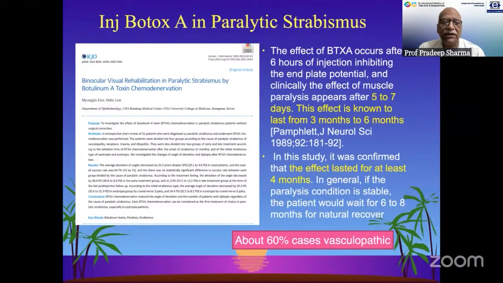Even the recent study from the Korean journal, which has talked about Botox, has shown that in 60% of these cases, which were vasculopathic, recovered. So it's majorly the vasculopathic cases which are going to recover in 3 months' time on their own. So it doesn't serve much. But if the patient wants an expedited recovery, then Botox can be injected in the contralateral muscle to have an effect. But these effects are always short lasting. Maybe by 3 or 4 months, they disappear.